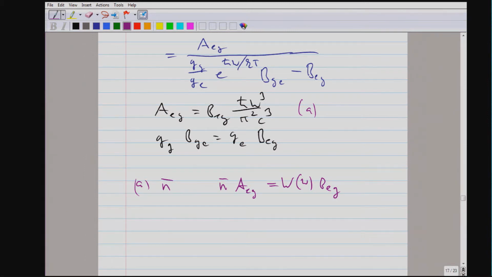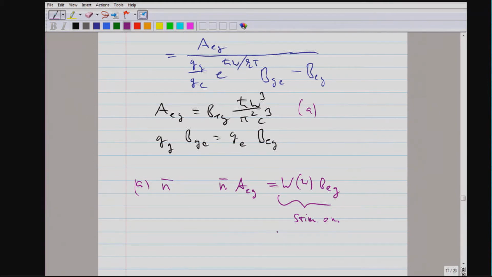And this is nothing else than stimulated emission. So we realize that stimulated emission is nothing else than the photon number n times spontaneous emission.